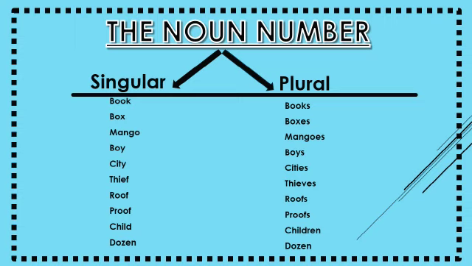Example, city, y will be changed to ies. If the singular noun ends with f or fe, it is often changed to ves. Here is thief, the change will be ves, thieves. In some nouns, f changes to ves is not written, we just add s, for example, roofs, proofs.